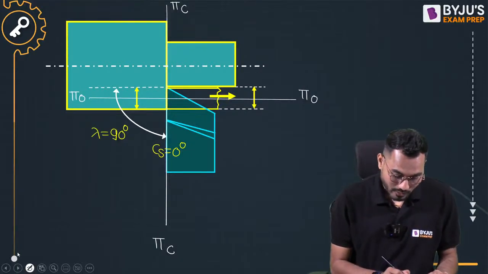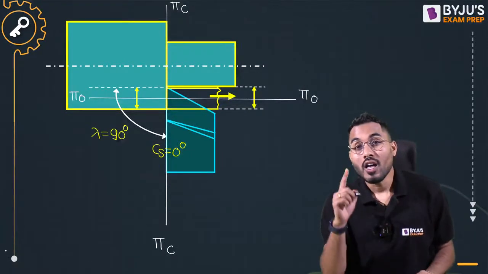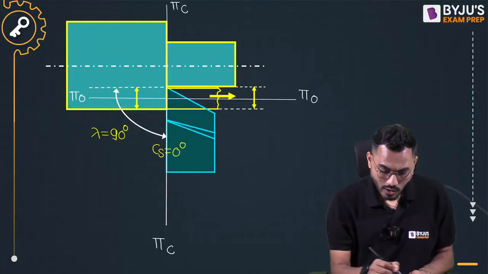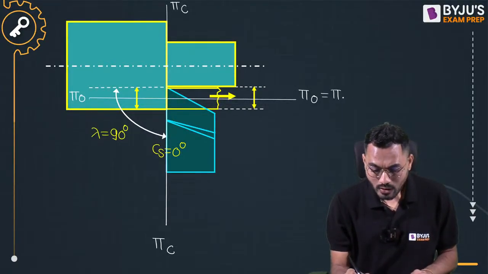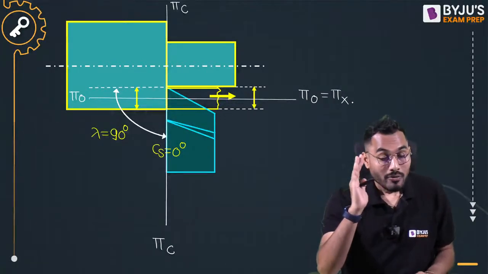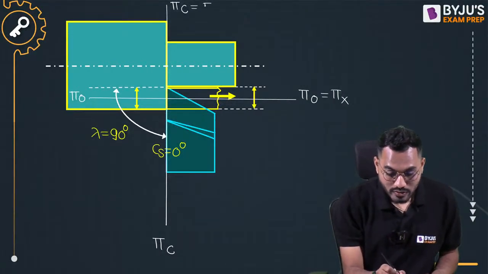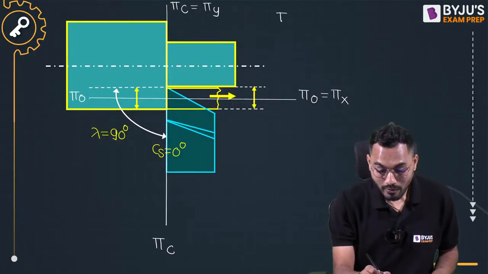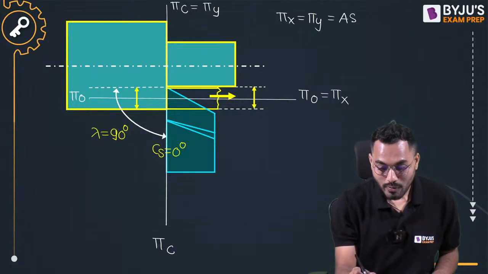What will be the transverse plane and what will be the machine longitudinal plane? Can I say that the machine longitudinal plane will be coinciding with the orthogonal plane, that is called pi x, and the machine transverse plane will be coinciding with the cutting plane, that is pi y? This pi x and pi y are for what? The ASA system of tool geometry.